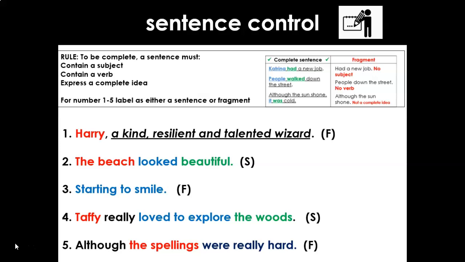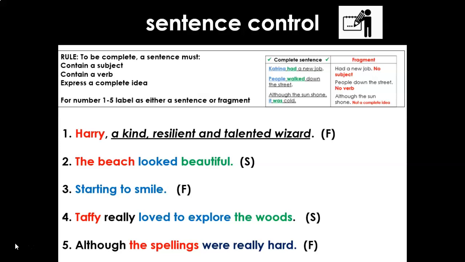Starting to smile. Now this is a fragment. It's an incomplete idea. It does have a verb, starting to smile, but it doesn't have a subject. We don't know who's doing the smiling. Now, number 4, Taffy really loved to explore the woods is a complete sentence. We've got our subject, Taffy. What does she love to do? She loved to explore the woods.